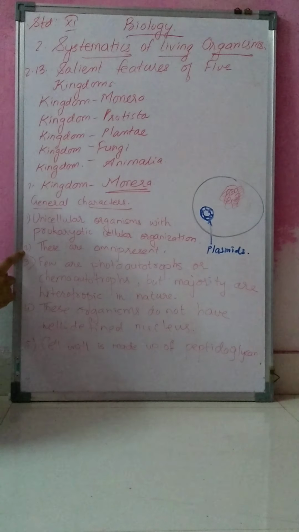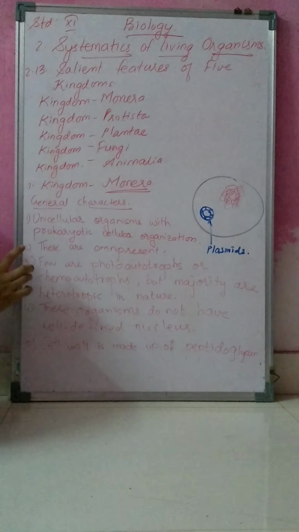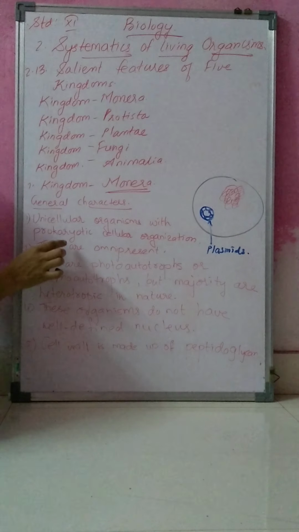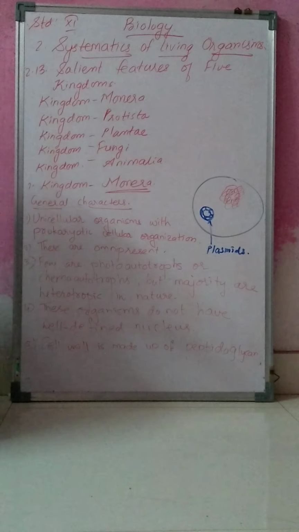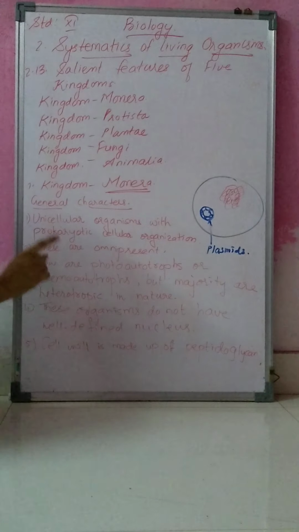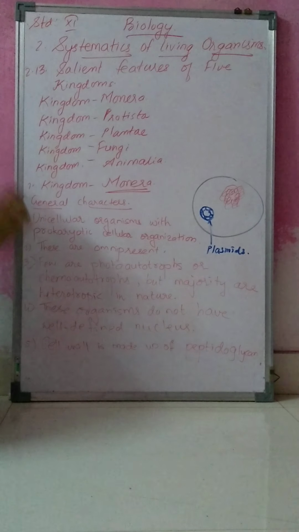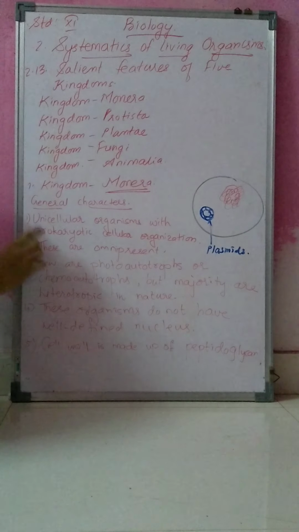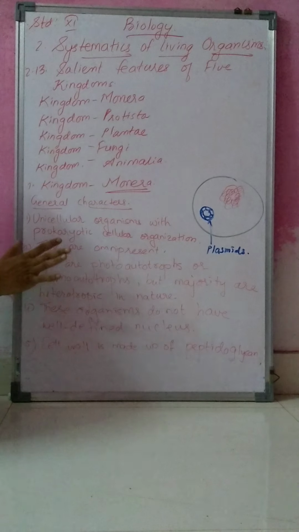The next point: these are omnipresent. Omnipresent means they are found in all types of environments, including those which are not generally inhabited by other living organisms.